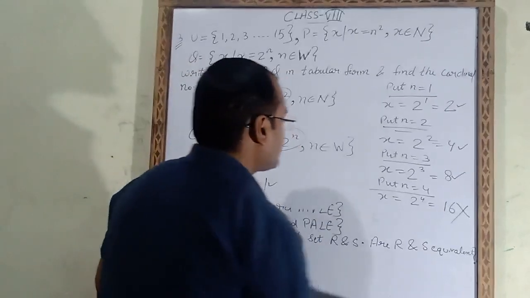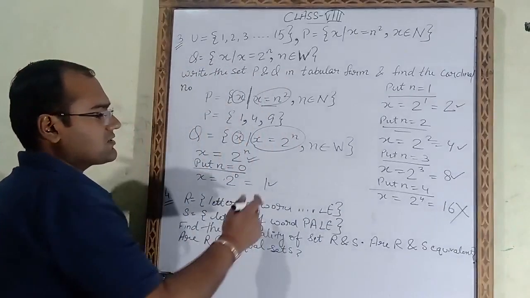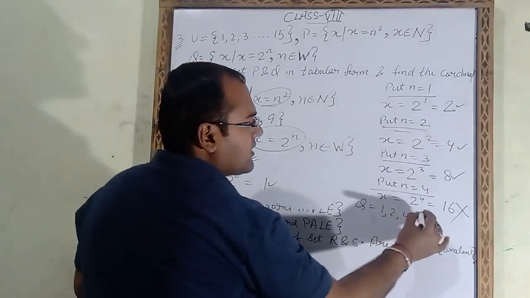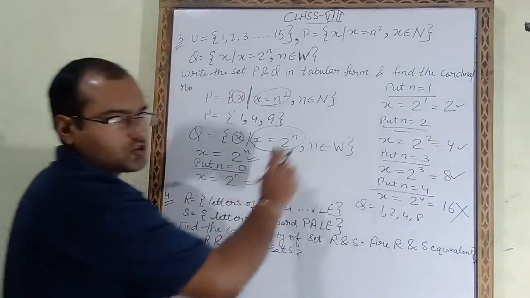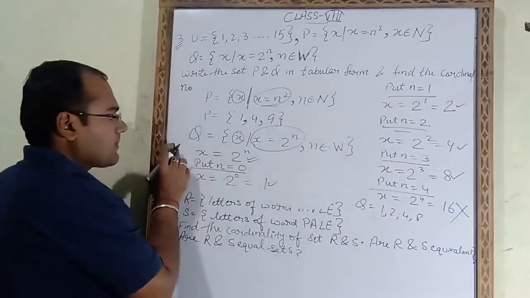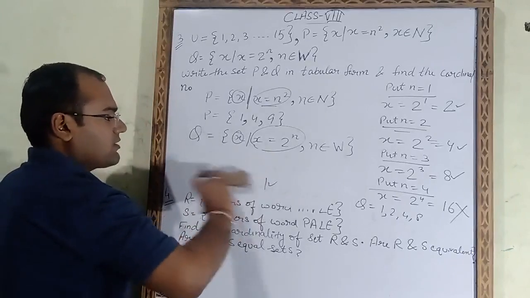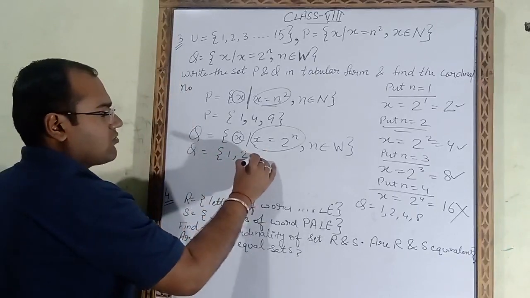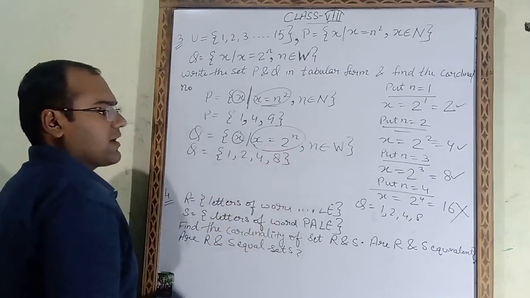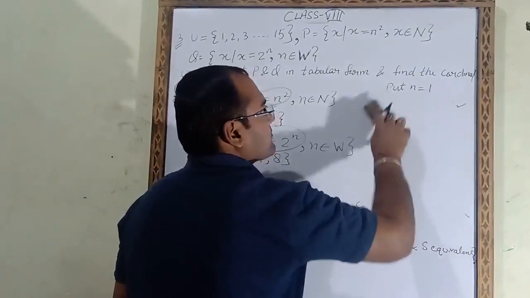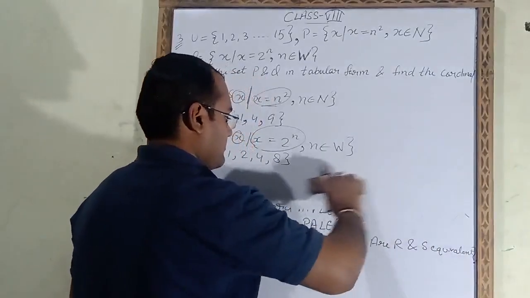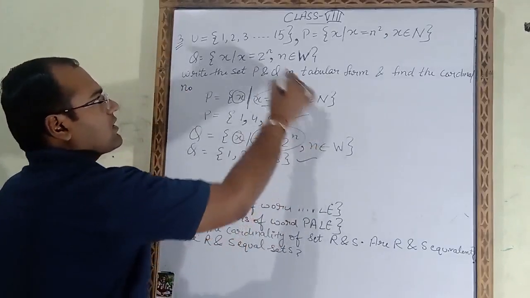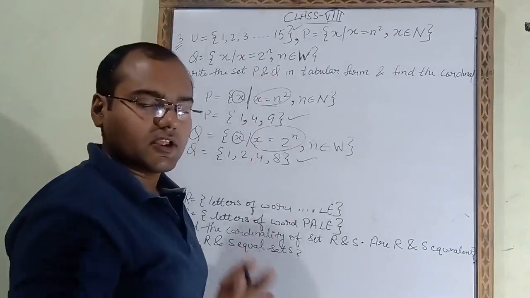So the final answer of Q is 1, 2, 4 and 8. I am rubbing it. You have to show this work in your notebook. So here I will write Q answer is 1, 2, 4 and 8. So Q answer we got, P answer also we got, and the universal set is already given in the question.